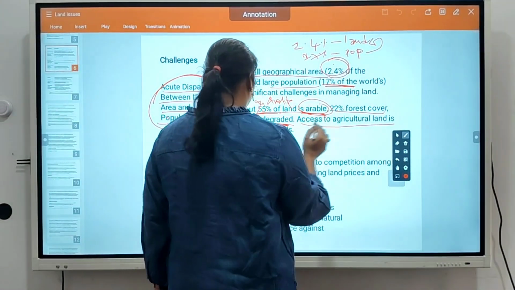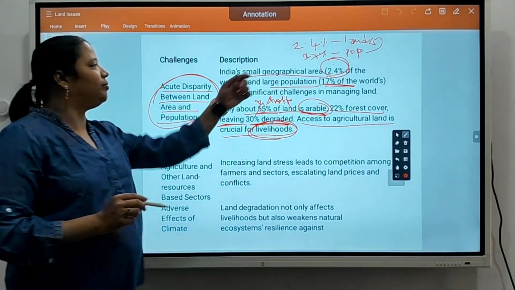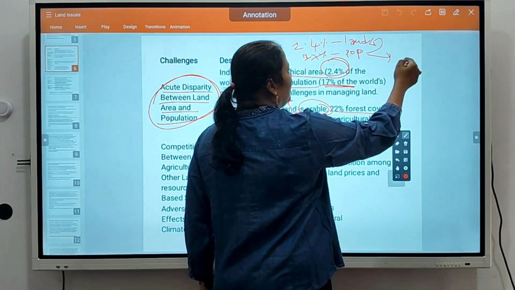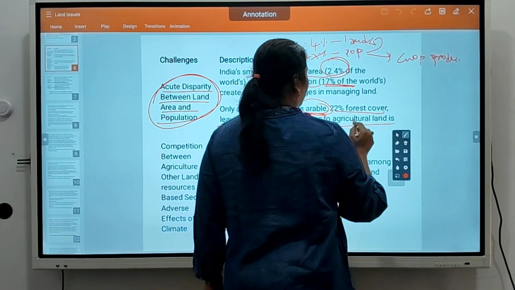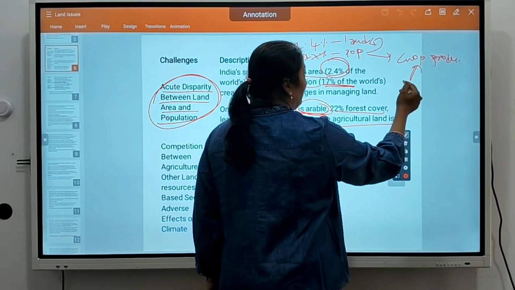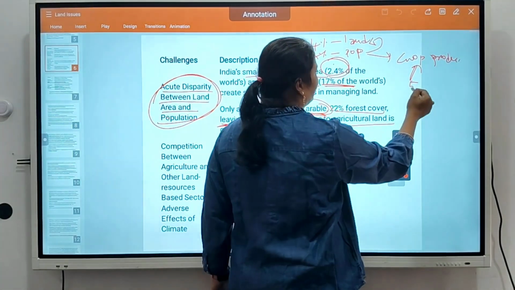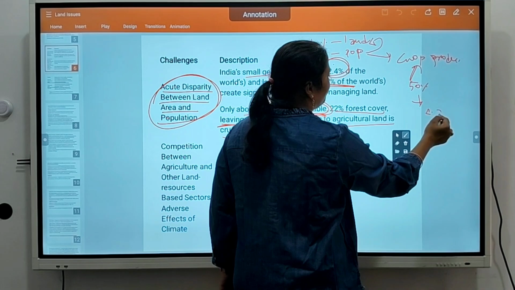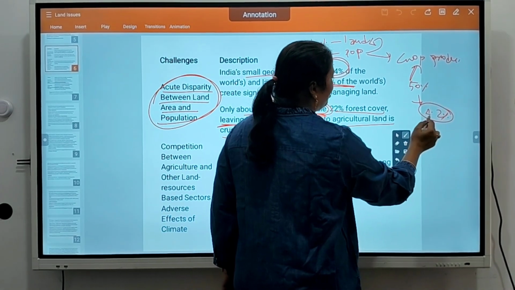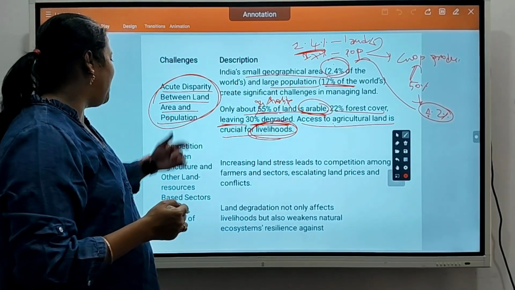So access to agricultural land is crucial for livelihoods. To sustain this much population, crop productivity must be high. So if agricultural arable land is less, only 50%, then out of this 2.4%, meaning in 1.2% of land, they have to produce food sufficient for 17% of the population. That is a big problem.